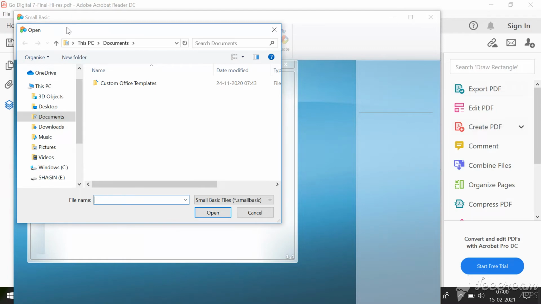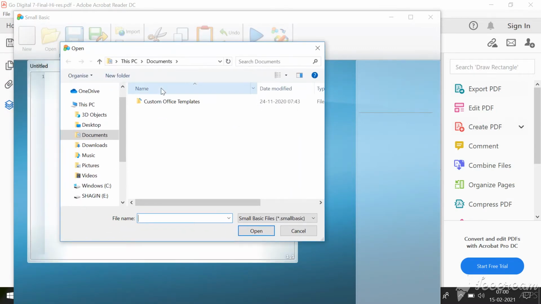In this you can see the list of documents available in your computer, from which you can select the necessary document, the one that you have already created. Click on that, then click this Open button. Immediately the previously created program will be displayed on the screen. Since I had not created anything previously, it is blank, so I'm going to close this.